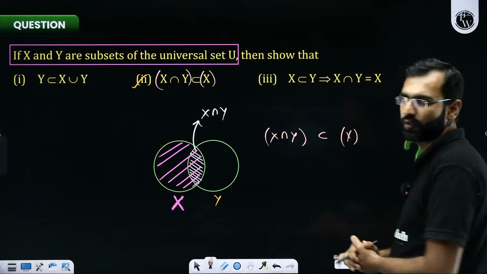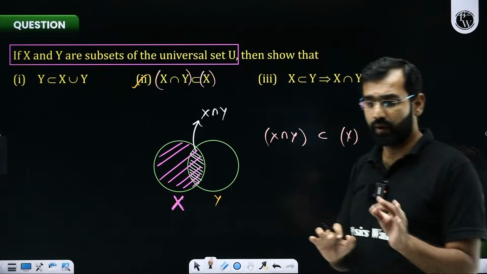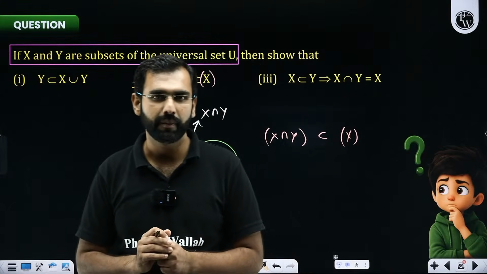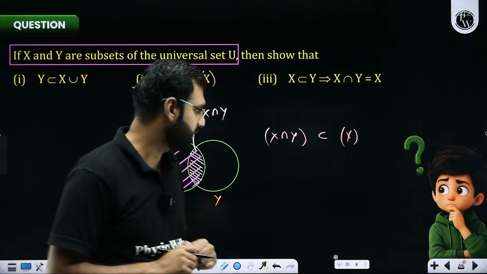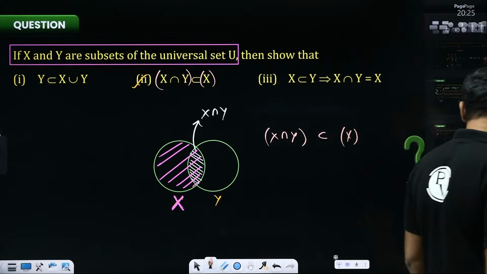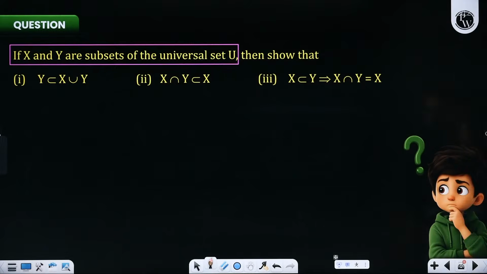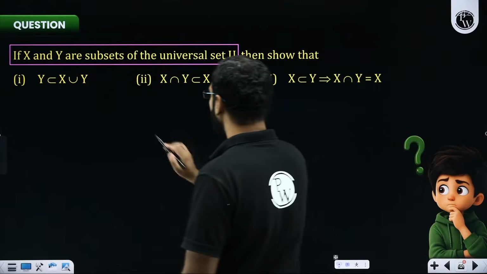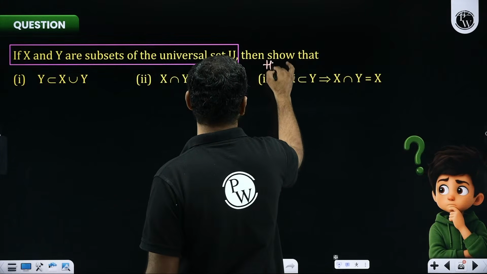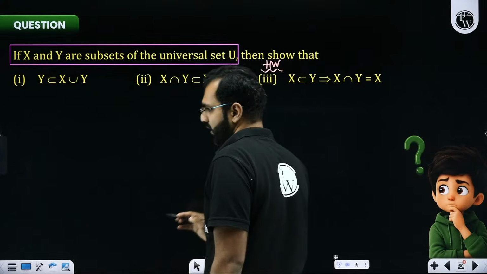I hope that is also very well proven with the help of Venn diagrams. Does it make complete sense? Are you all able to process it? Yes or no? Shall I move ahead from here towards the next question? Shall we? And with this, 2 questions I have gotten done. The third question I'm giving you as a homework question.